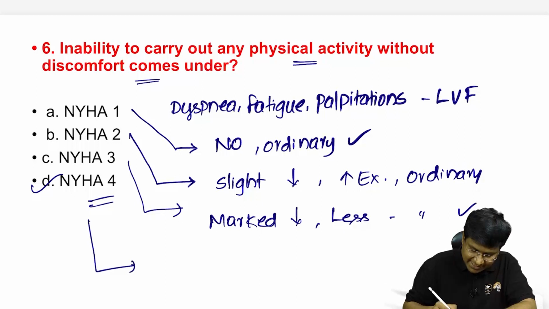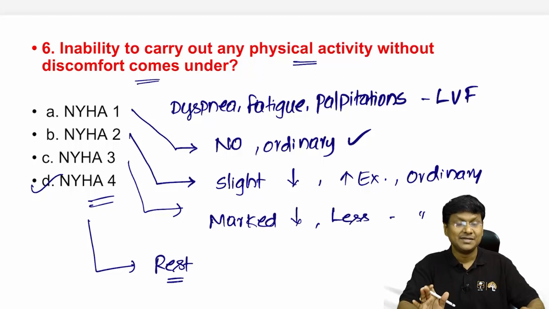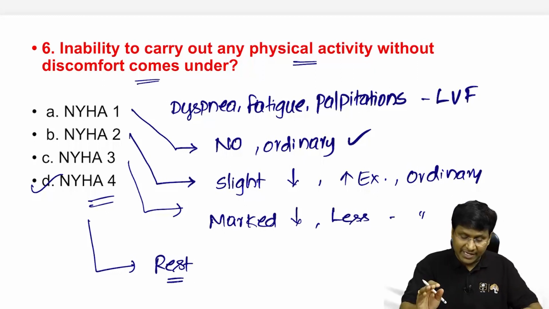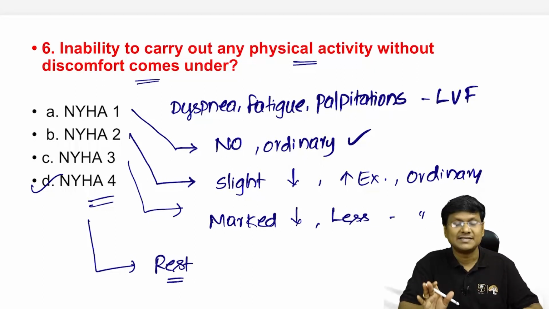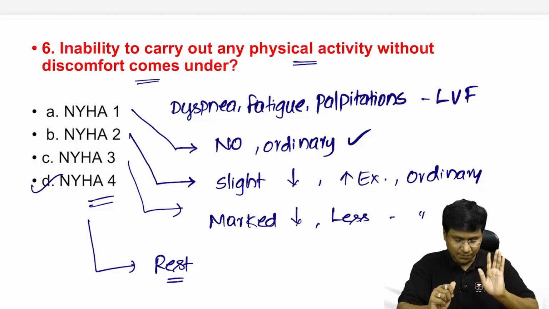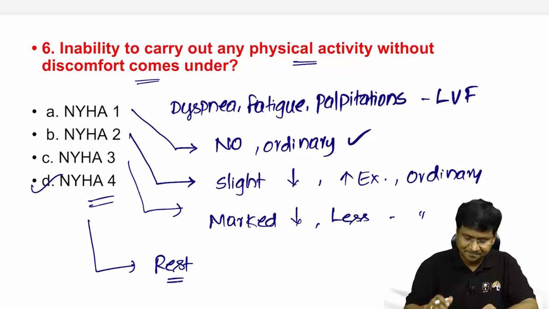Whereas in NYHA class 4, these individuals will have dyspnea at rest. That is nothing but inability to carry out any physical activity without discomfort. That is NYHA class 4. So the answer is the fourth option.